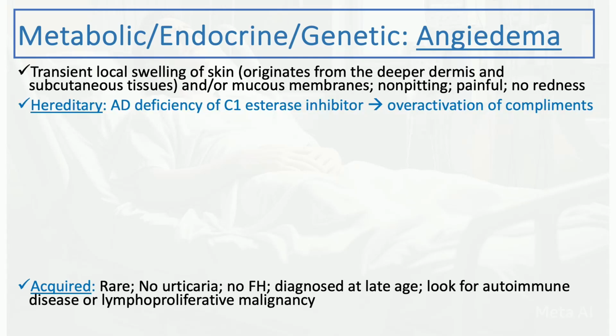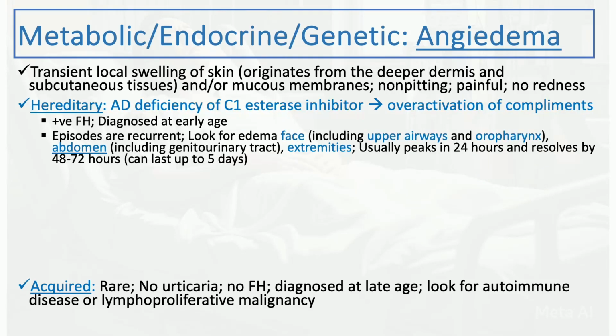But hereditary angioedema is an autosomal dominant deficiency of C1 esterase inhibitor. And C1 esterase inhibitor usually regulates the complement system. So any deficiency of this enzyme can lead to overactivation of the complement proteins and then activation of a cascade of inflammation, and that can lead to the swelling and the angioedema. In hereditary angioedema, usually there's a positive family history, but not always. It's usually diagnosed at an early age. The patient is usually younger, usually less than 30 years old.